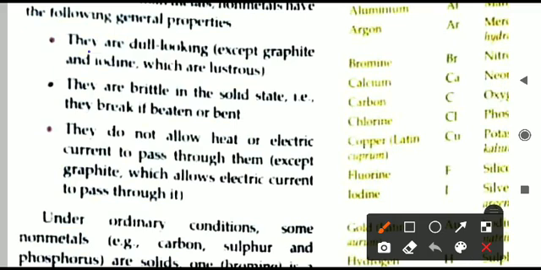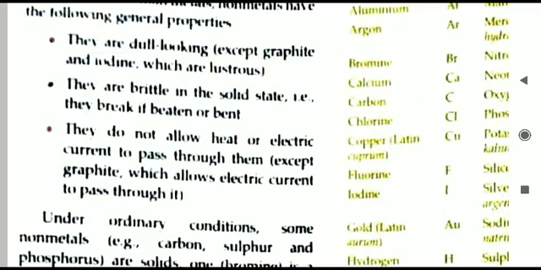This is the first property we have done for non-metals. Two exceptions are there. What are the exceptions? Graphite and iodine are the exceptions. They are lustrous, means they are shining in nature. Next one we will move now.